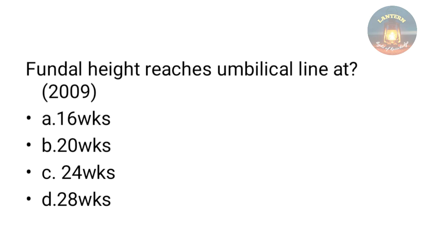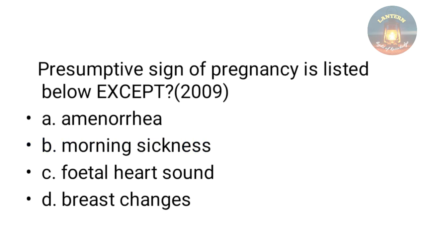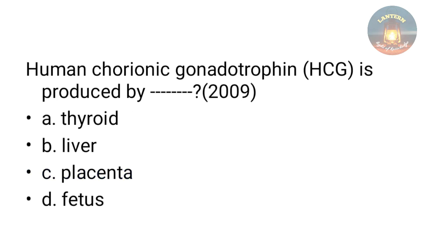Fundal height reaches umbilical line at 16 weeks, 20 weeks, 24 weeks, 28 weeks. The answer is 24 weeks. Increase in BP, edema, albuminuria are the signs of anemia, pre-eclamptic toxemia, placenta previa, missed abortion. Answer is pre-eclamptic toxemia. Presumptive sign of pregnancy is listed below except amenorrhea, morning sickness, fetal heart sound, breast change. So the answer is fetal heart sound.